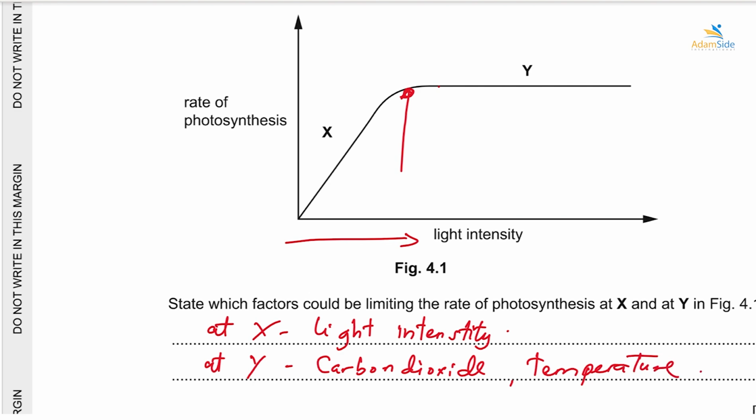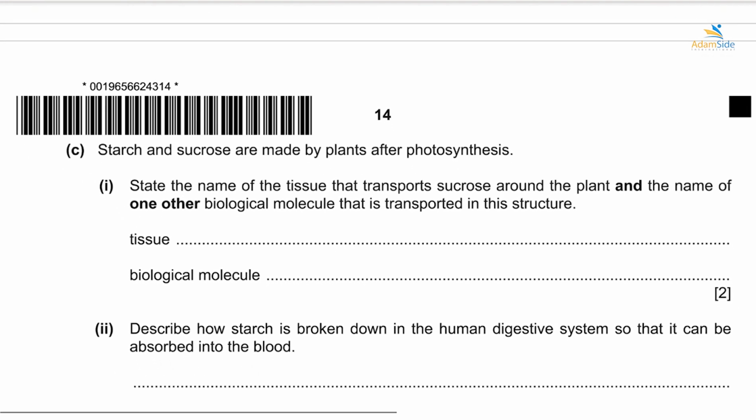Okay, then starch and sucrose are made by plants after photosynthesis. State the name of the tissue that transports sucrose around the plant and the name of one other biological molecule that is transported in this structure. All right, so we have two tissues in plants that are doing the role of transportation.